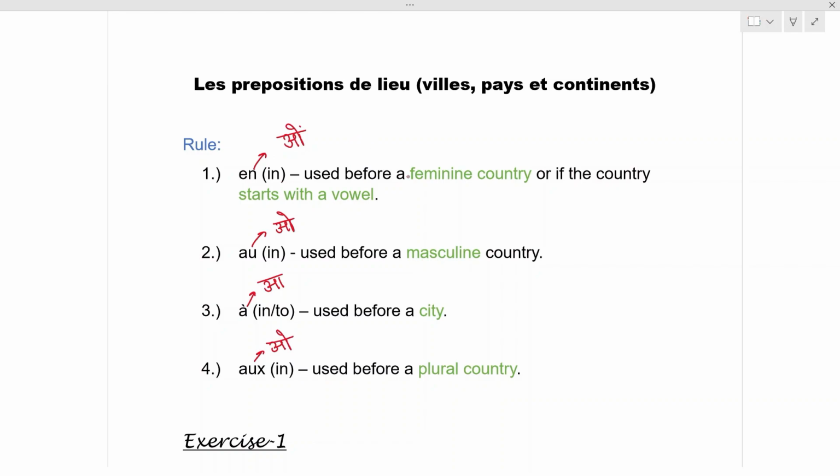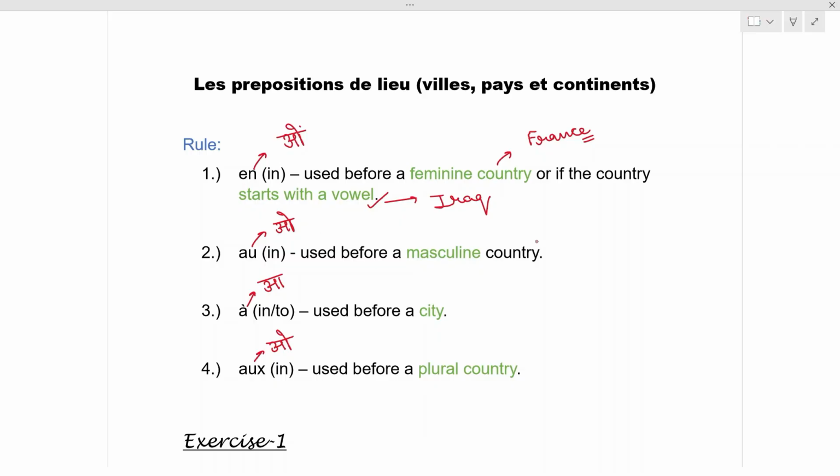So, en is used before a feminine country. We already know that a feminine country is a country which ends with a vowel e, or if the country starts with a vowel. Suppose the country is feminine, that is France. It is ending with a e, so this is a feminine country. And if the country is starting with a vowel, suppose Iraq, the preposition over here will be used as en.